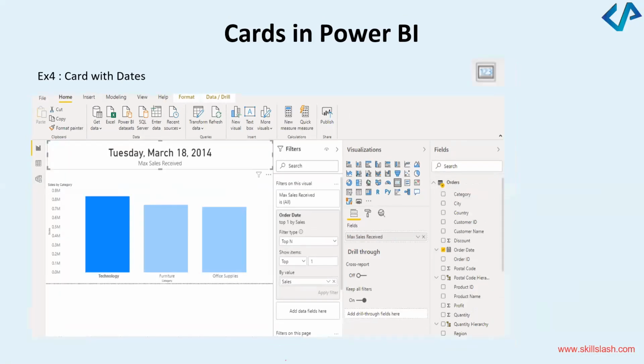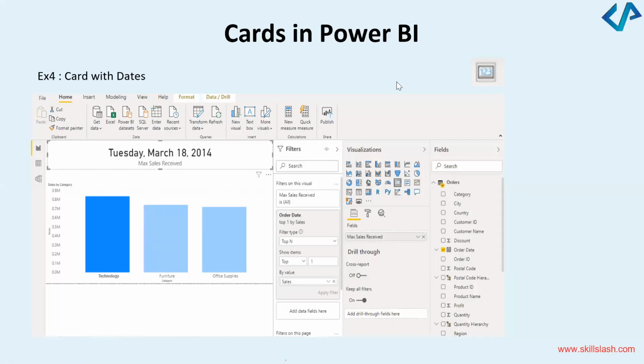The next is in Power BI, you can also create cards with dates. So for example, these are the sales by category. On the y-axis, I've got sales by category. And on the x-axis, I've got technology, furniture, and office supplies.